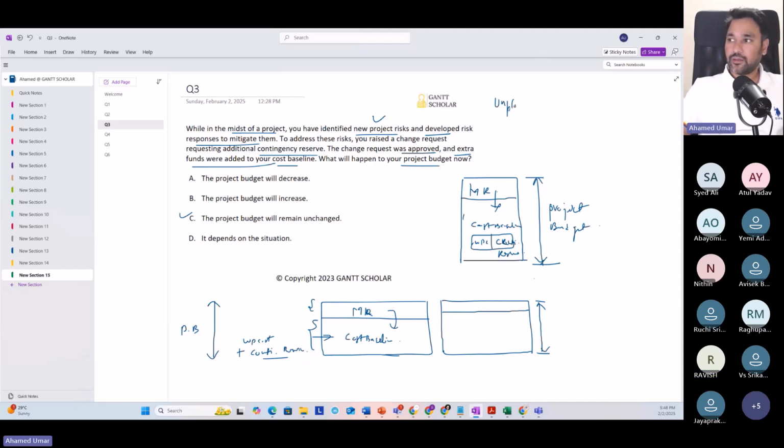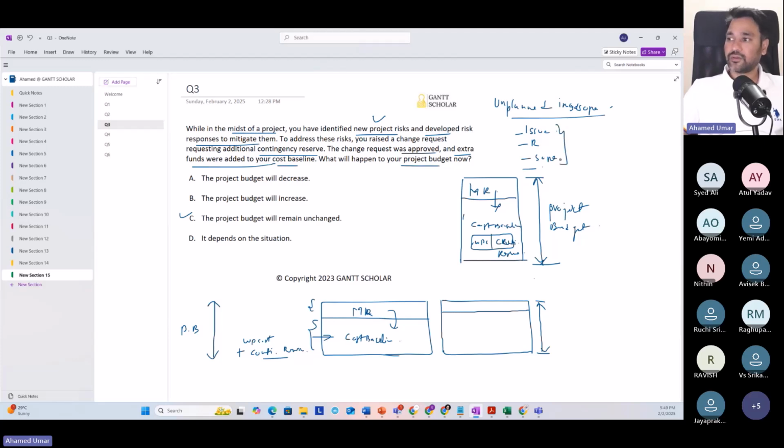Yeah. Now, when it comes to management reserve, the right way to explain for what reason we have the management reserve, the answer is unplanned in-scope work. Unplanned in-scope work. So this could be issue workarounds, risk responses to be implemented for newly identified risks, changes to the scope done by the client, modification or addition of requirements.